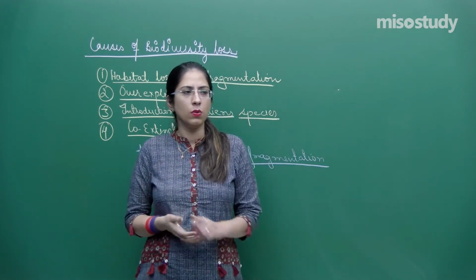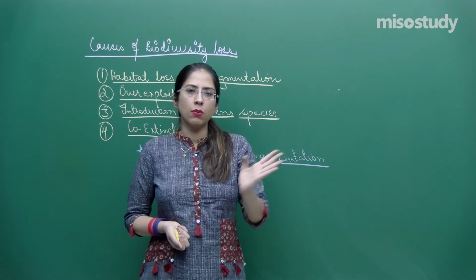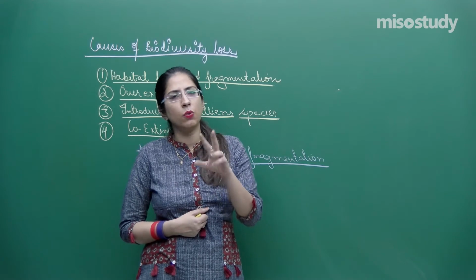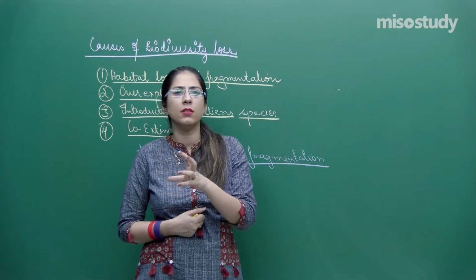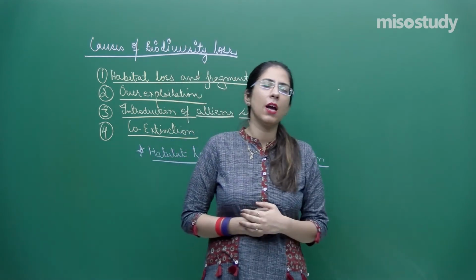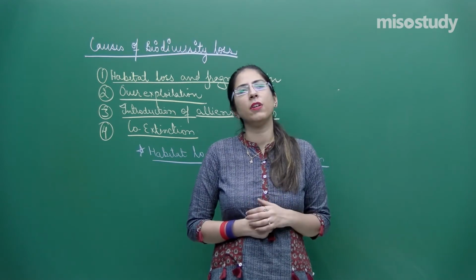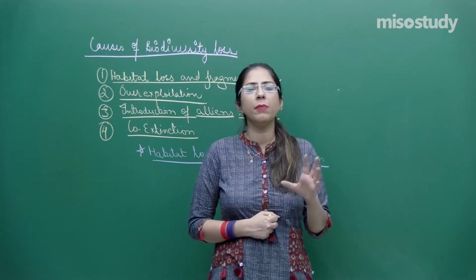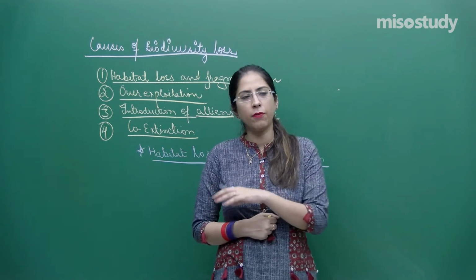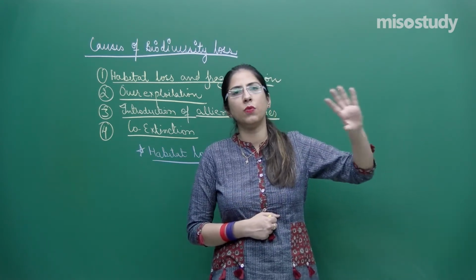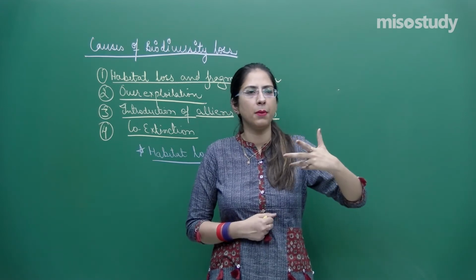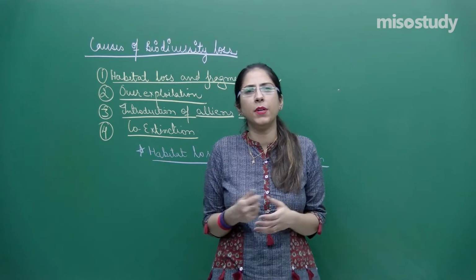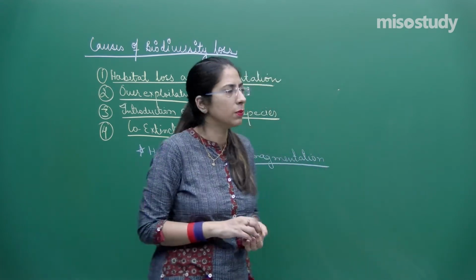I will make the road in between their territories. We have discussed only two, cats and dogs, but most organisms live in a territory. Definitely the whole territory will be affected. Then what will happen? There will be habitat loss or fragmentation. Sometimes a bigger habitat is converted into smaller fragments, and the whole habitat is disturbed, so the species will be disturbed.